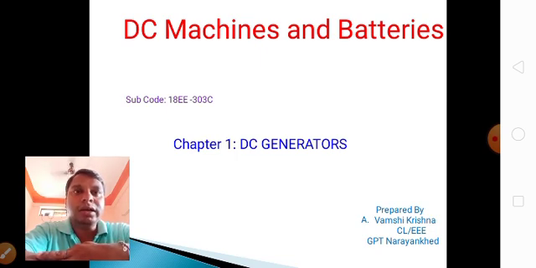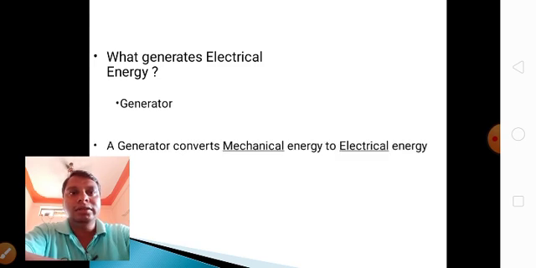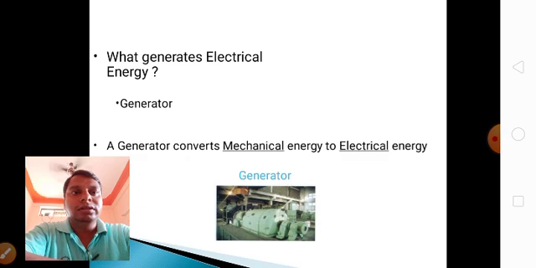So what is mechanical energy? Mechanical energy is nothing but diesel or petrol or anything which is converted into electrical energy. So we are taking it as electrical energy. How is it generated? Let us see. What generates electrical energy? A generator, which converts mechanical energy to electrical energy.